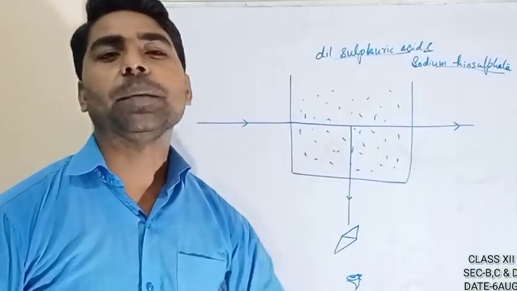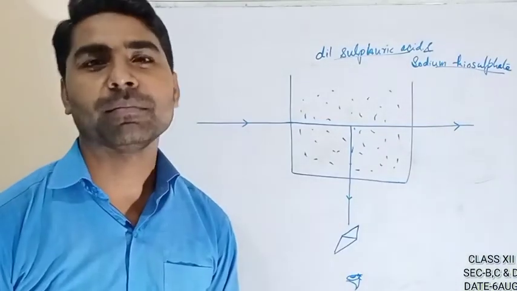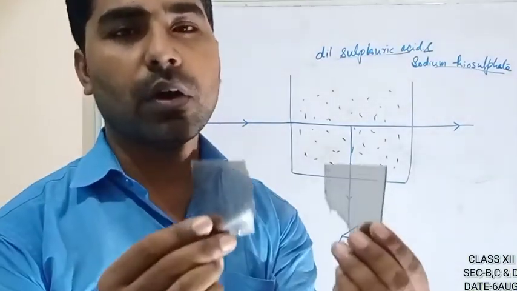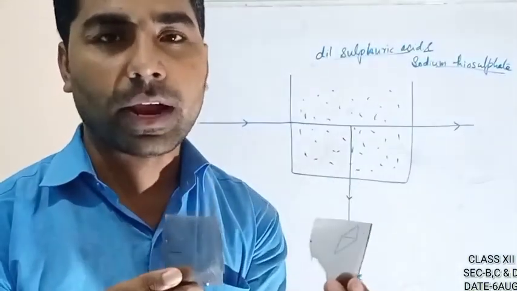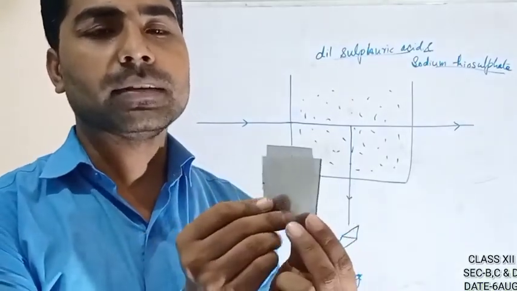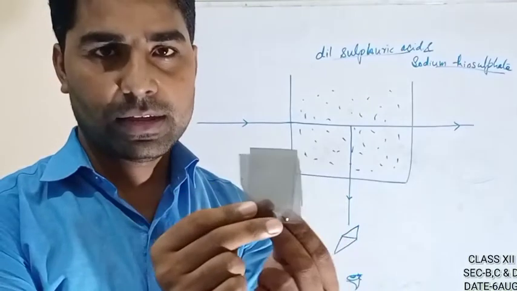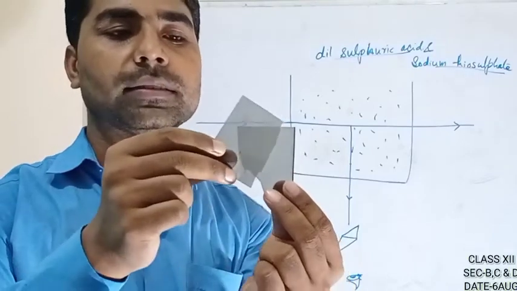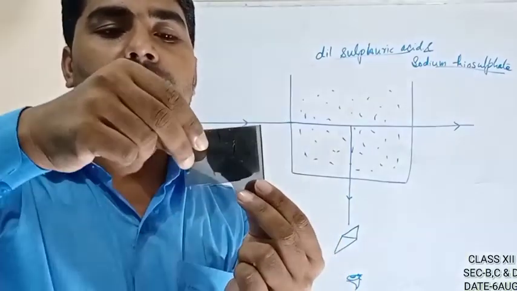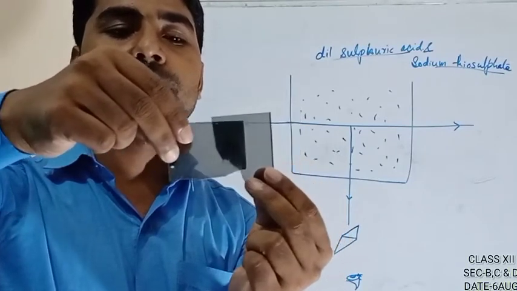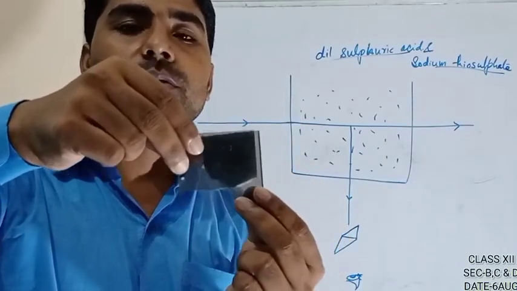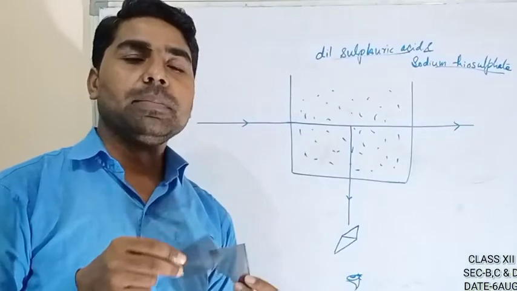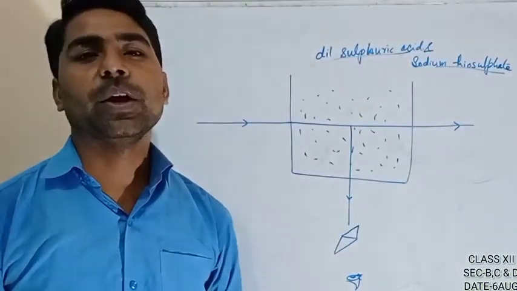Now the next topic is about the polarizing film. We have already seen it, but the topic is here again, so I want to show you. If the axes of the polarizer films, or simply polaroids, are the same, then on placing one over the other there will be no change in the intensity of light. But on rotating one, when it is perpendicular to the other, the light is completely blocked. So the polarizer film is blocking the light. At this time the axes are perpendicular. This is all about the polaroid.